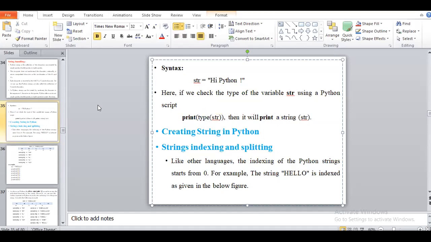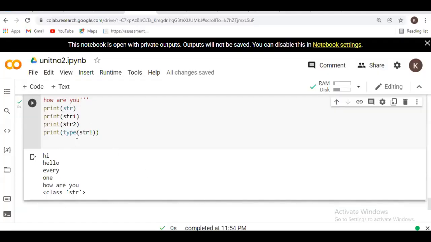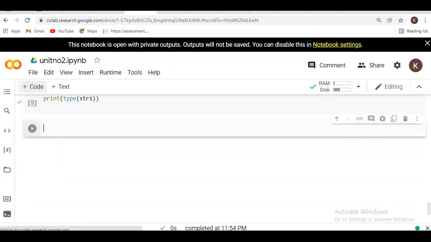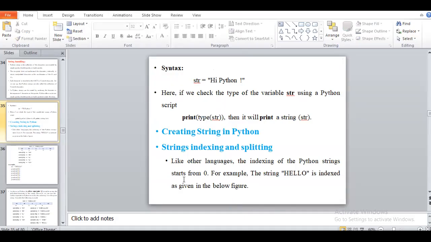So it is simply the creation of a string. We have some operations related to that string. Creating a string in Python means we are just saying that this is the creation of a string in Python. Now we will see the next point, that is string indexing and splitting.